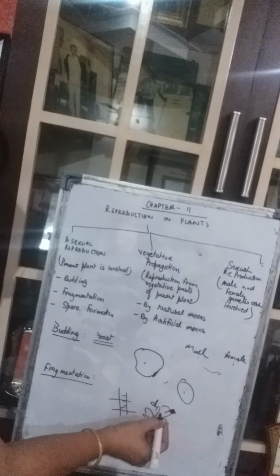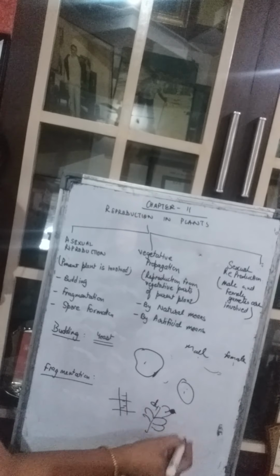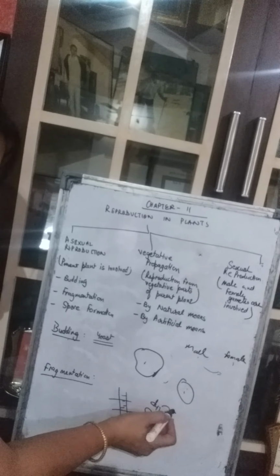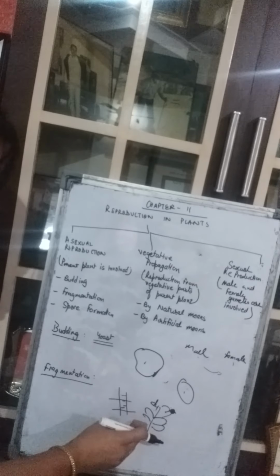These spores can remain dormant during harsh weather conditions. These spores are formed by the plants only, and during the harsh weather conditions they remain dormant. Dormant means they remain alive, but they are not active. And when the weather conditions become favorable, then they grow into a new plant. Mosses, ferns, fungi, etc. reproduce by this method.